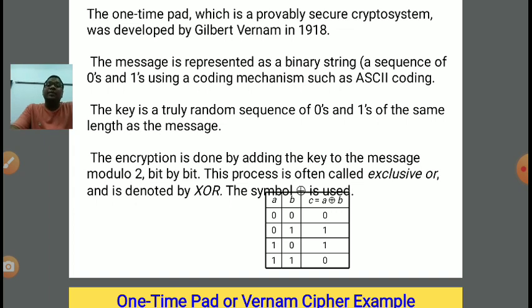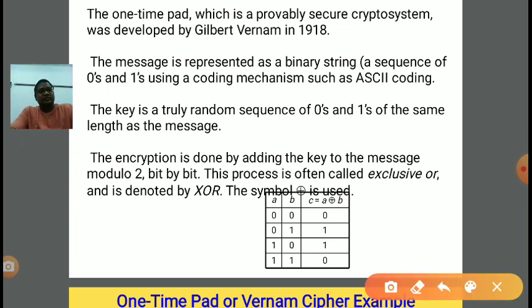And it is done bit by bit. It means suppose our message is 101 and the key sequence is 001. So we will do 1 and 0, then 0 and 0, and then 1 and 1. Means bit by bit we will apply the XOR mechanism. Now what is XOR? The symbol of XOR is a plus and then a circle. This is the symbol of XOR.